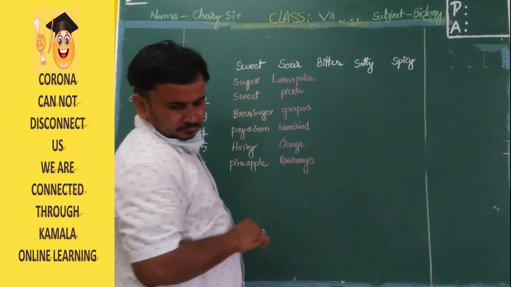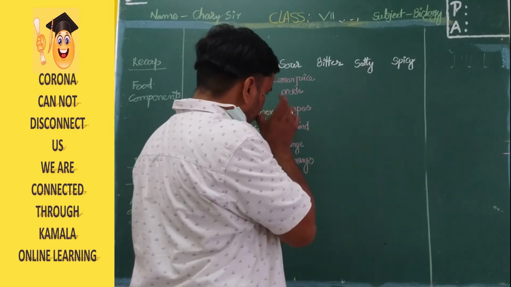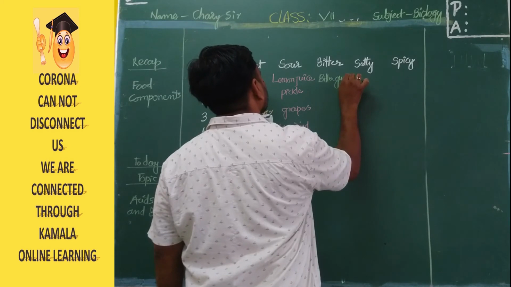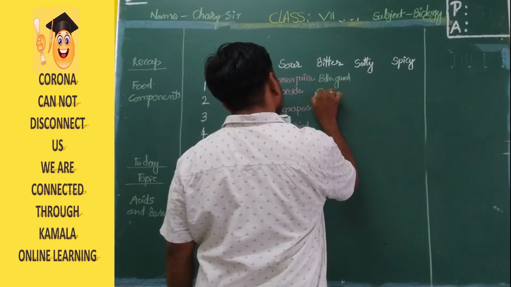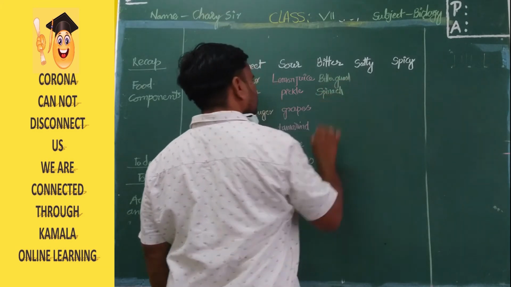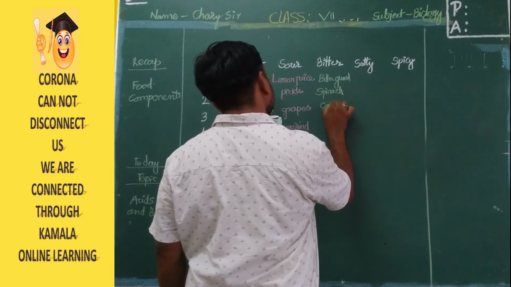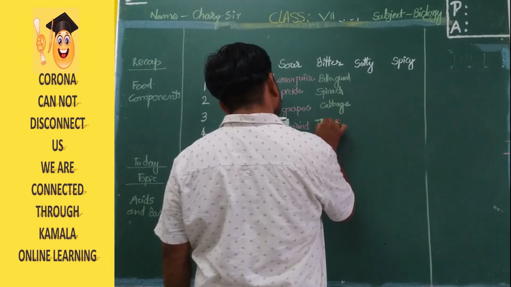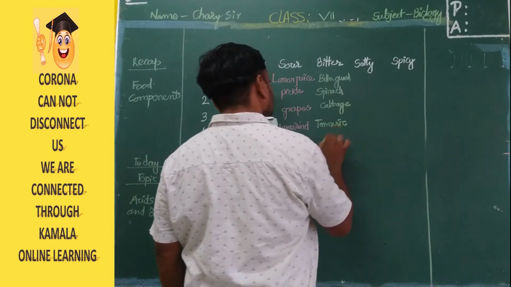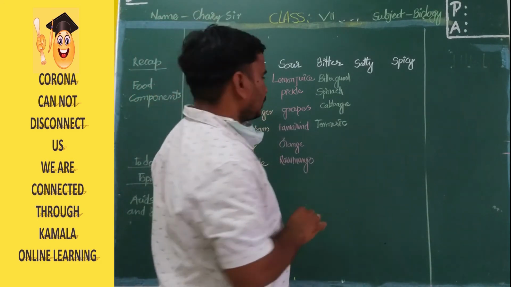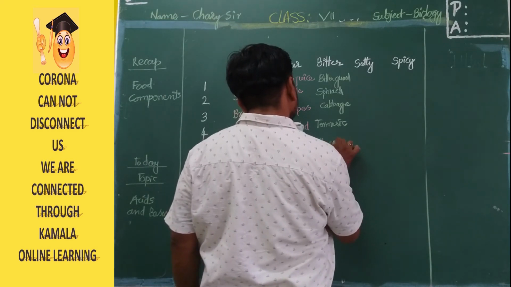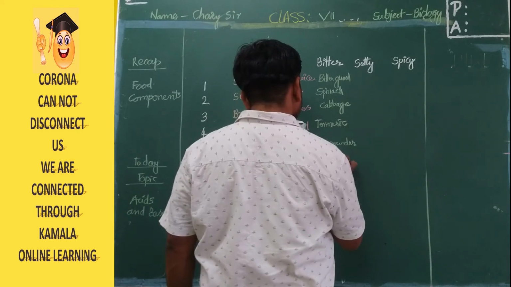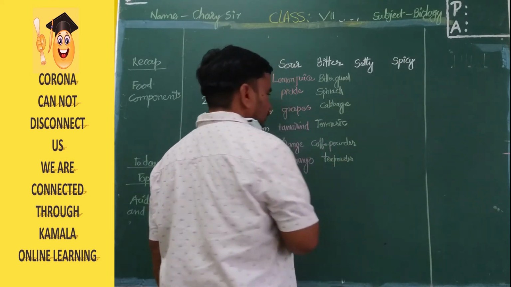Next we will see bitter: bitter gourd, spinach, cabbage, turmeric, coffee powder and tea powder.